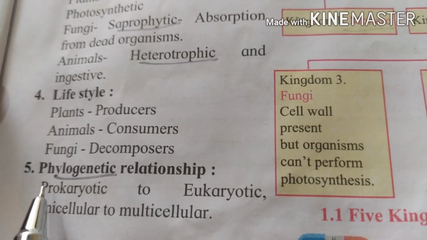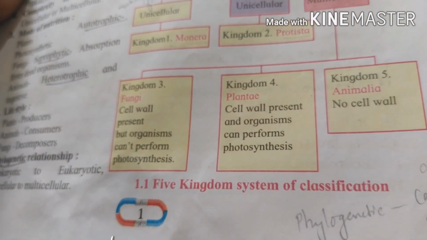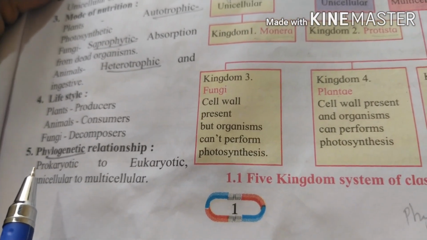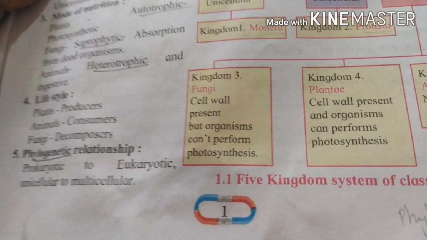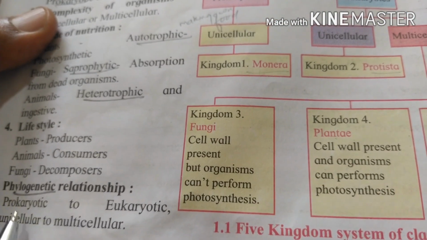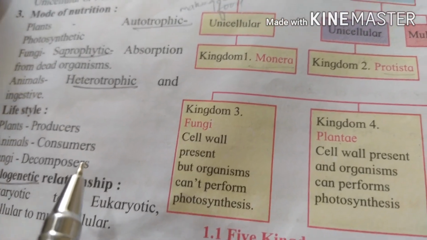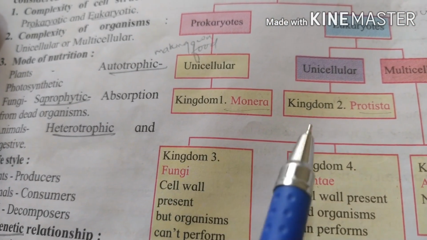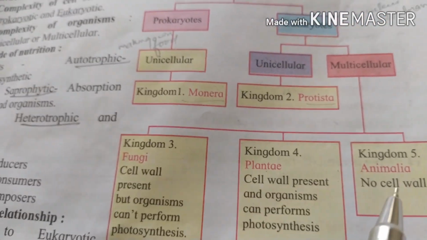And the fifth one is phylogenetic relationship. It means the relationship in which one species gives rise to another, and they have common ancestors. So prokaryotic and eukaryotic, unicellular to multicellular. In the next chapter we are going to study all the kingdoms: Kingdom 1 Monera, Kingdom 2 Protista, Kingdom 3 Fungi, Kingdom 4 Planta, and Kingdom 5 Animalia.